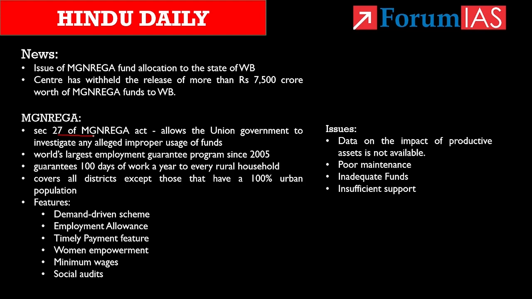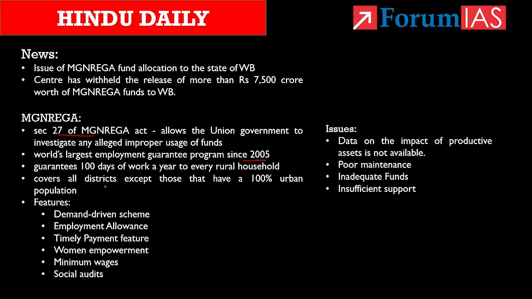So, as a result of this tussle between the centre and the states, many of the MGNREGA workers of West Bengal have not been paid for more than 15 to 18 months. So, this is the issue. So, in this light, let us know about the MGNREGA in detail. See, the Government of India has been running the world's largest employment generation program since the year 2005 under the MGNREGA Act. Know that it has been in implementation for more than 15 years and also has delivered some optimum results.